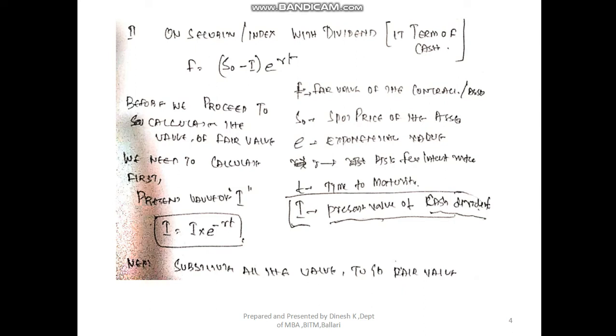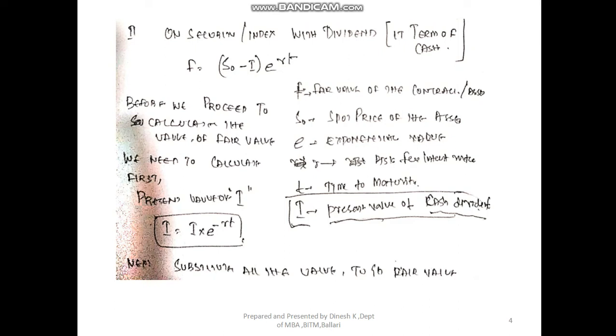So we are supposed to take the present value of the dividend, right? So S naught is the current index minus the present value of the dividend, close the bracket, exponential to the power of R into T. Again, R is the risk-free rate and the time T is the time period for the expiry of the contract, right? So S naught is very clear, which is given, R is very clear, the risk-free rate, and T is the time period for which we are supposed to calculate the fair value for the contract.